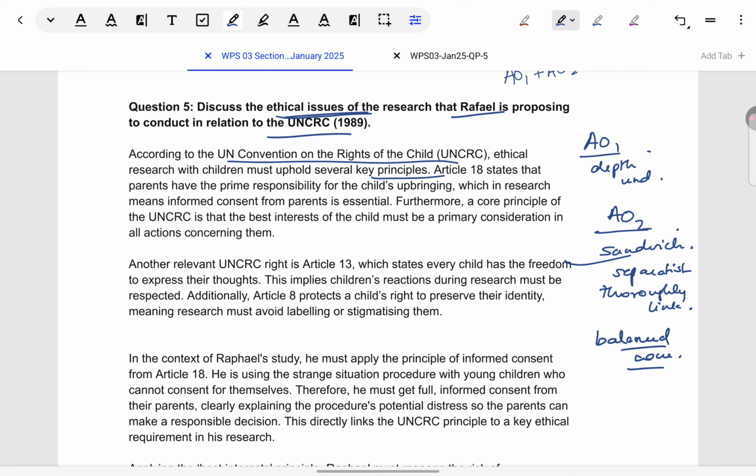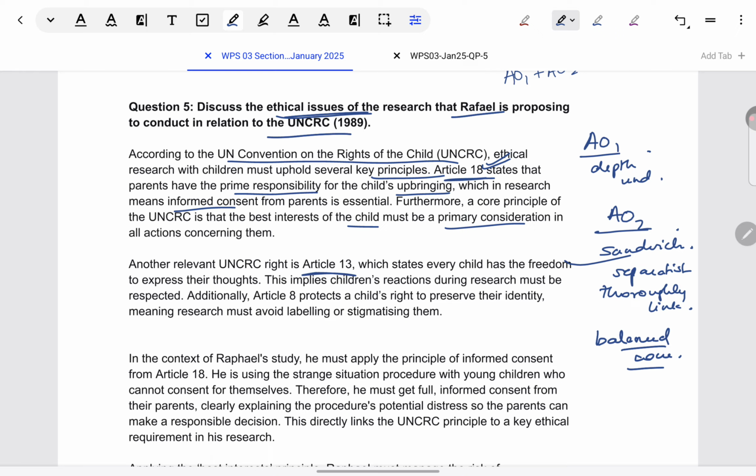Like here, it is stated that parents have prime responsibility for the child's upbringing, and so informed consent should be taken from parents. So this is both an example of the ethics needed and why it's important. Also, children's interests must be the primary consideration. So no doubt parents' permission has to be taken, but then researchers also have to see whether the child's best interest is being met or not. So this all is in Article 18.